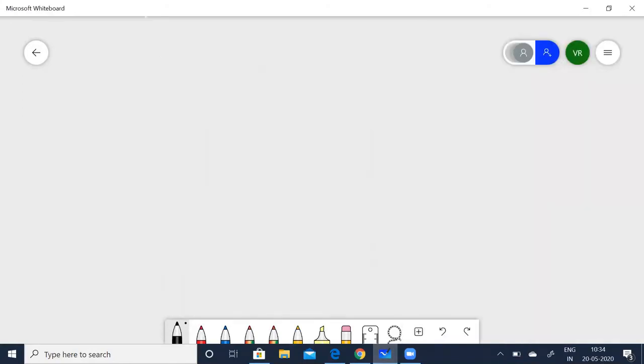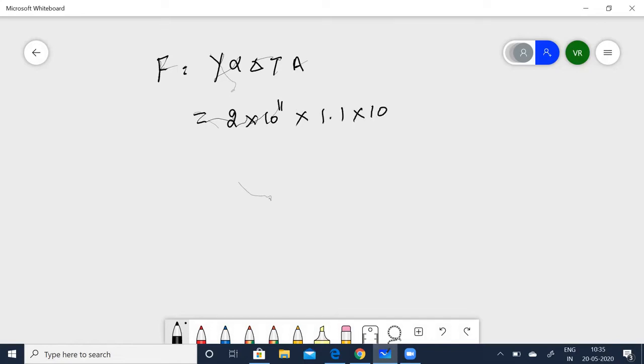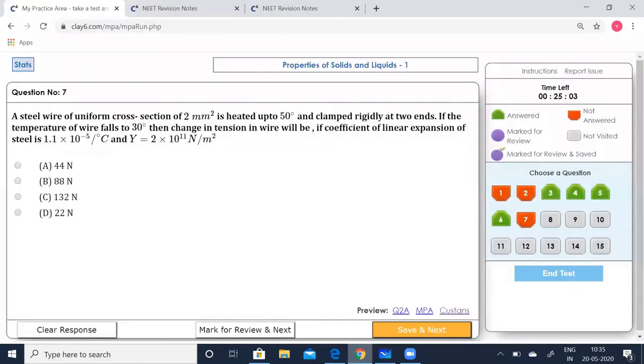Now force F is equal to Y alpha delta T A. Having known all the values, substitute 2 into 10 to the power of 11 into 1.1 into 10 to the power of minus 5 into 20 into 2 into 10 to the power of minus 6. 20 is the temperature change, 50 minus 30.